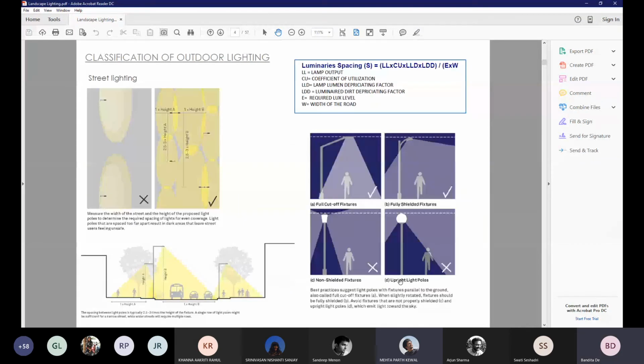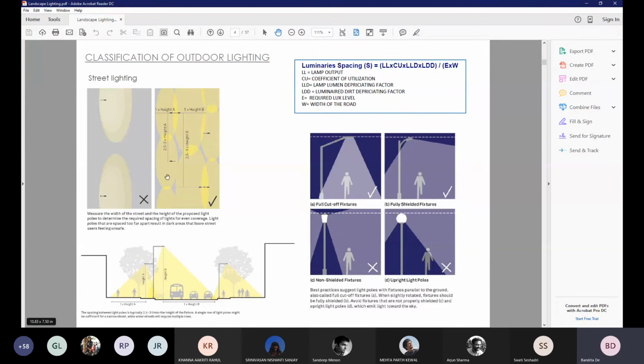Sure. So the thumb rule of deciding the height of your light fixture is that the height of the light fixture is equal to the width of your road. So for example, if it's a 5-meter road or a 6-meter road, the light fixture can be 6-meter high or 5-meter. The width of the road minus a meter is also acceptable.